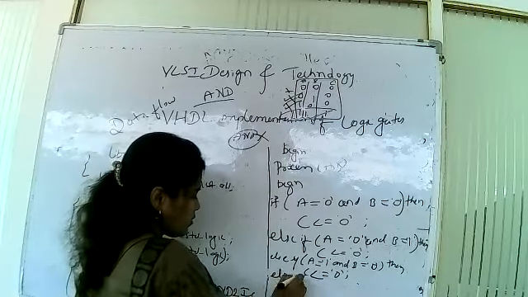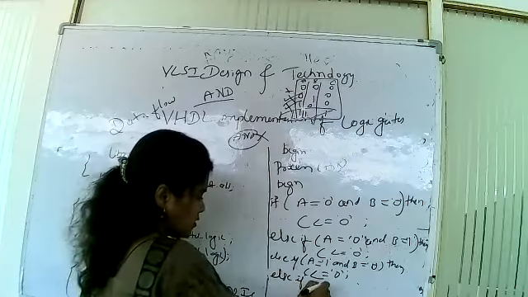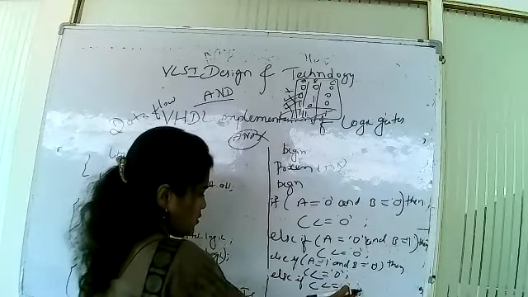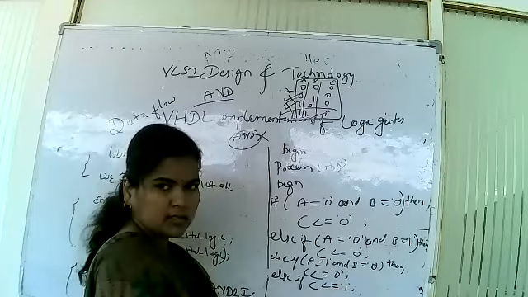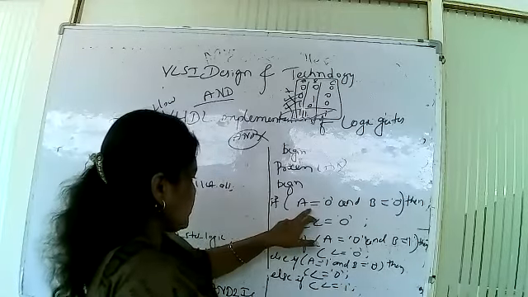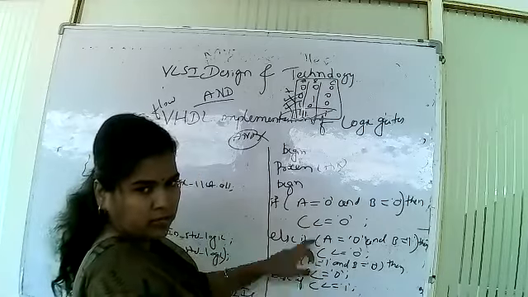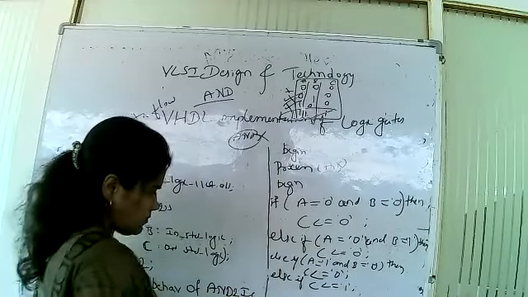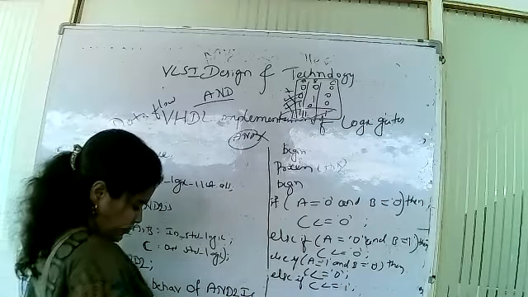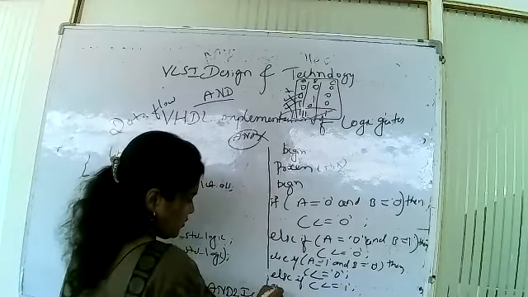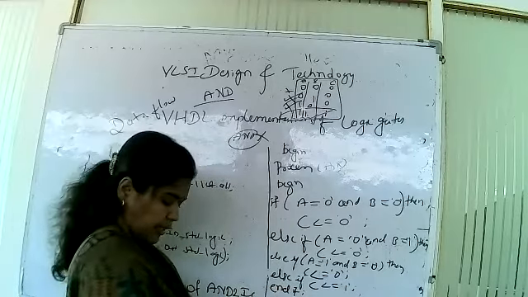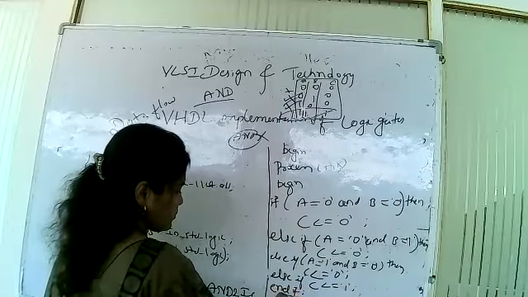Else if C is... it is easy. First condition, second condition, third condition. If it is not, this is not the whole code, directly the last one will be the answer. And what we have read is the end of the if. Next, end of the process.